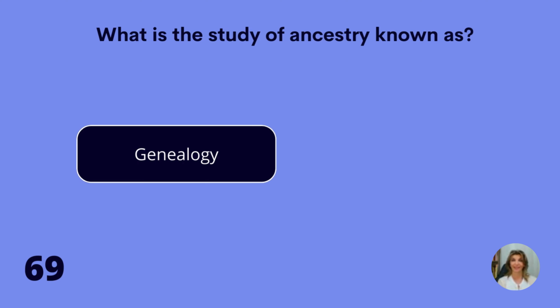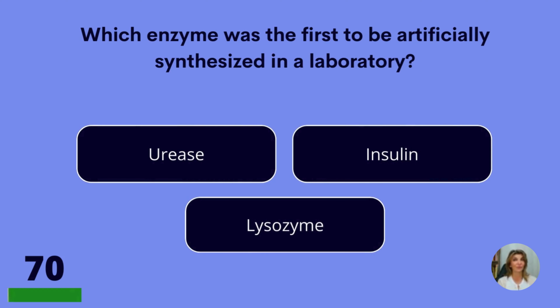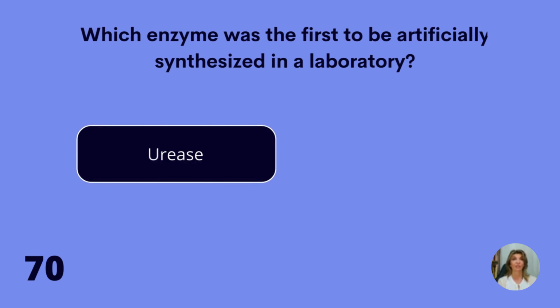Genealogy. We are at question 70. Which enzyme was the first to be artificially synthesized in a laboratory? Urease, insulin, or lysozyme? Urease.